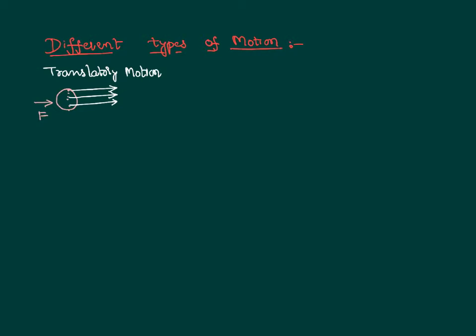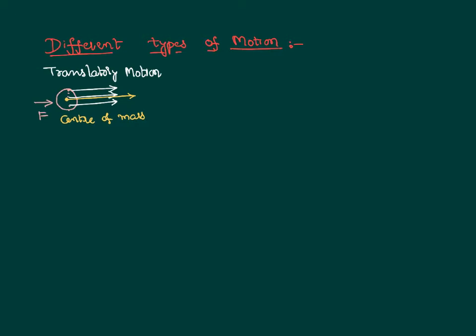If this is not happening, though the body is moving like this, but all the particles are not having exactly similar motion, we can even consider a point called center of mass. We will consider the motion of the body as the motion of the center of mass particle itself, right? This kind of motion is called translatory motion.